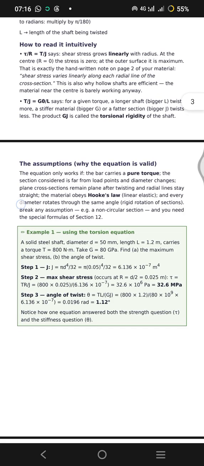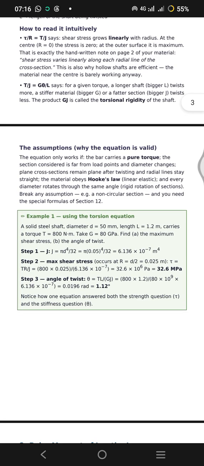It must be a pure bar, right? It shouldn't have some kind of splitting or holes in it. It should just be a single bar.